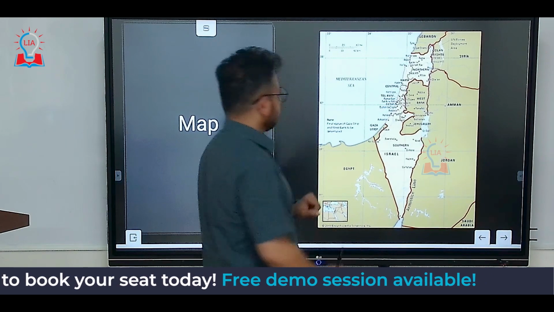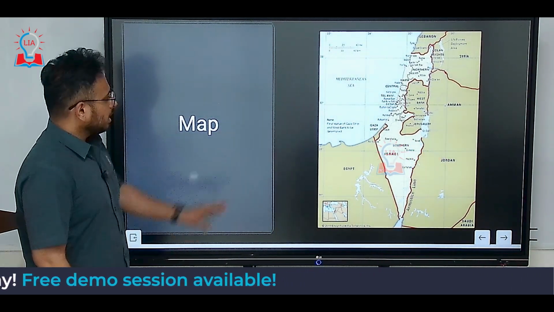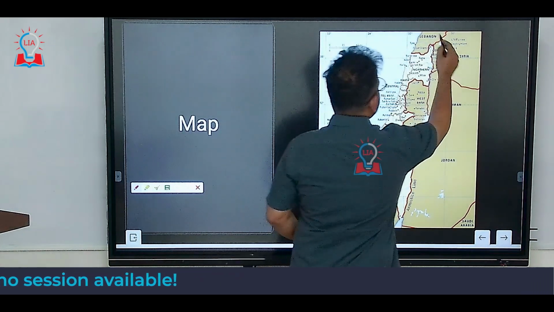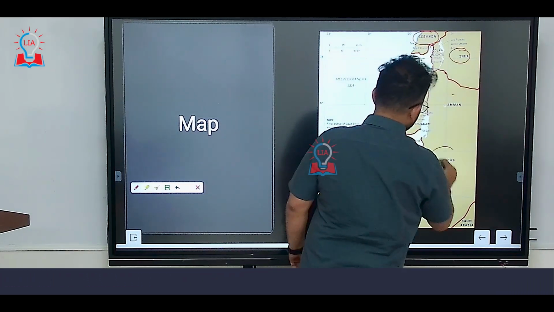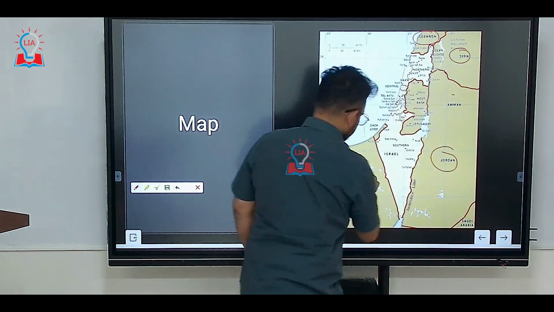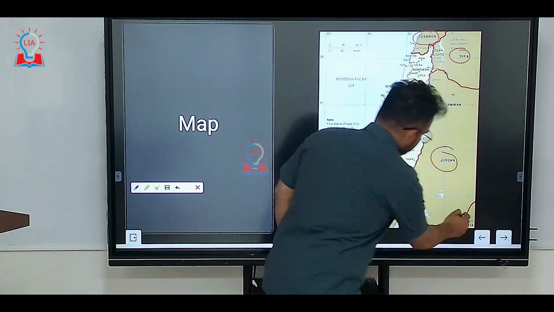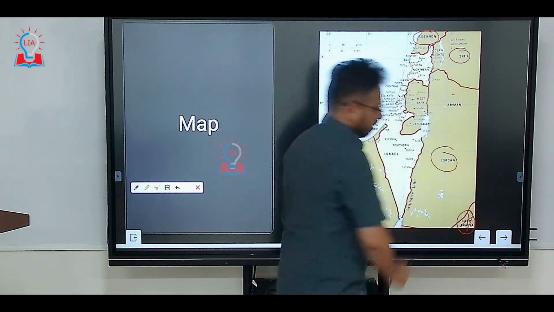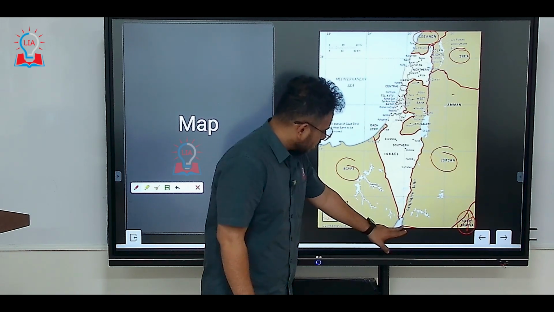If you look at the political map of Israel, you will come across the neighboring countries: Lebanon, Syria, Jordan, and Egypt. Remember, Saudi Arabia doesn't share a border with Israel. If you look at this, Israel ends here and Saudi Arabia is here.